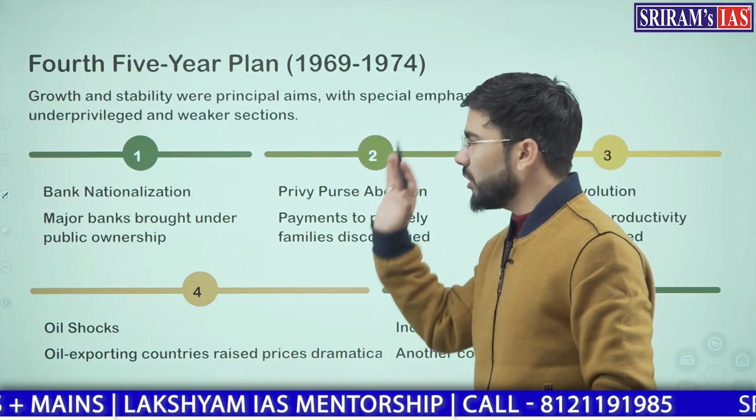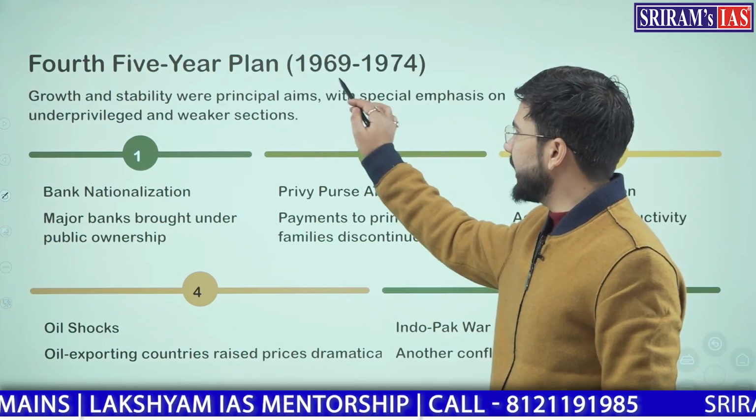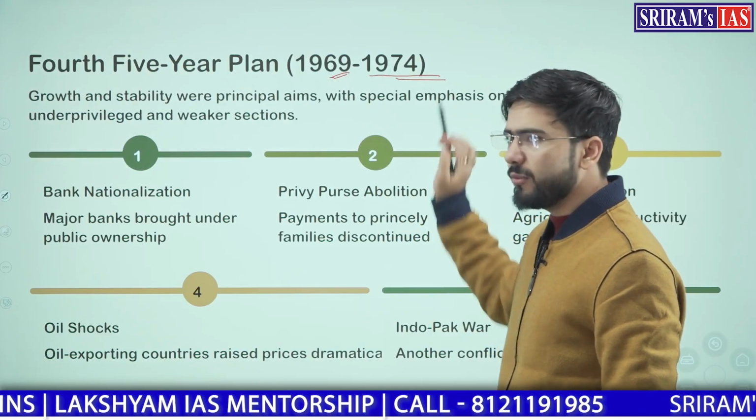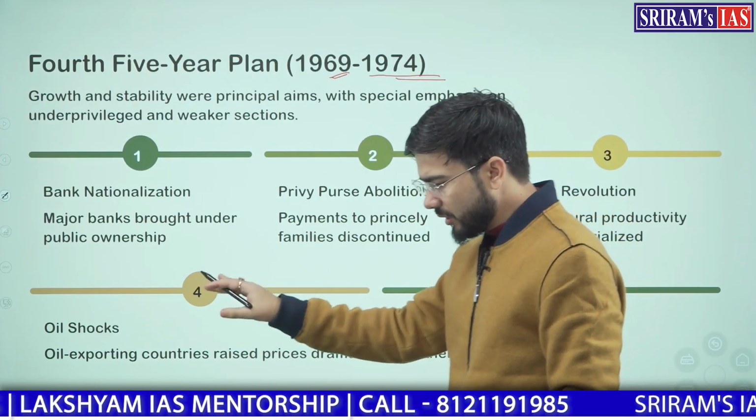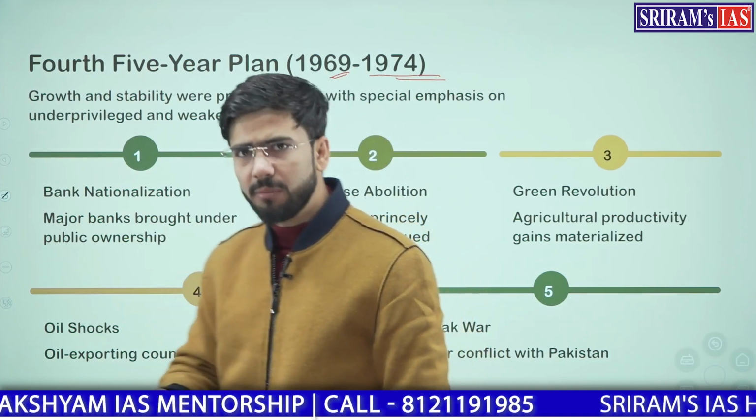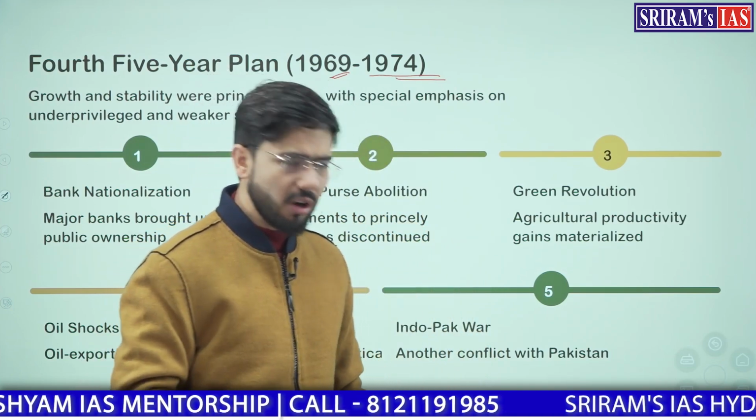Now remember, the fourth 5-year plan started from 1969 to 1974. Earlier to this, we saw multiple rolling plans. We saw that there was a plan holiday also.